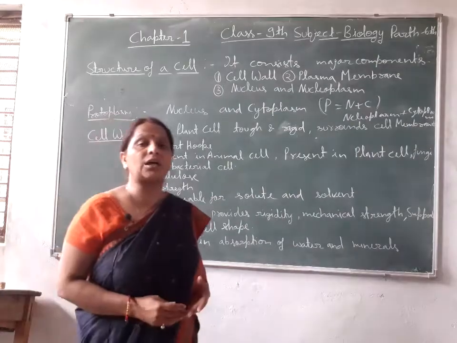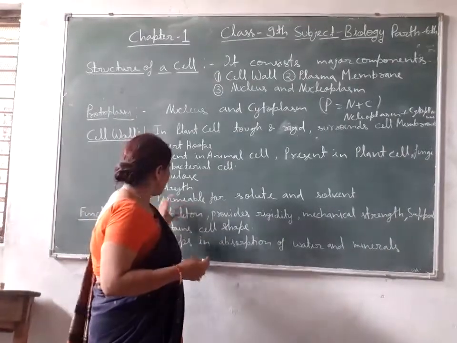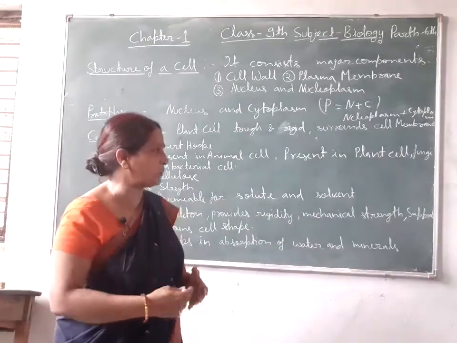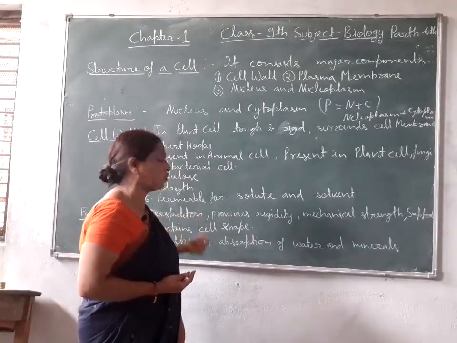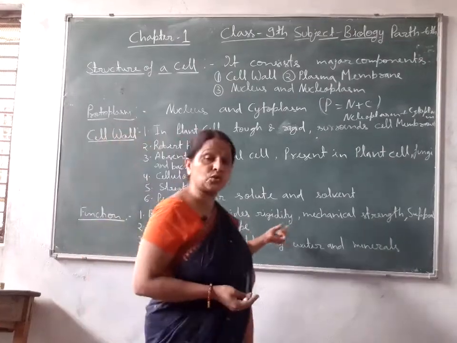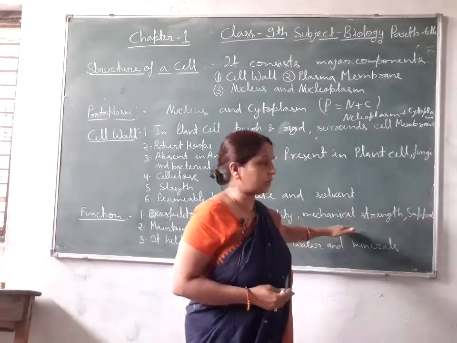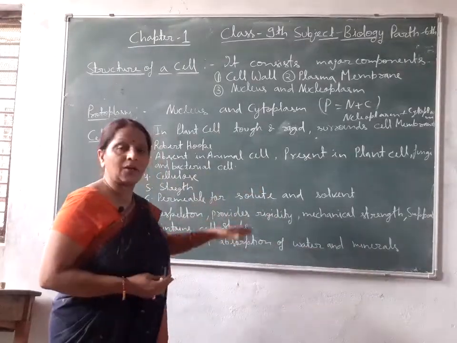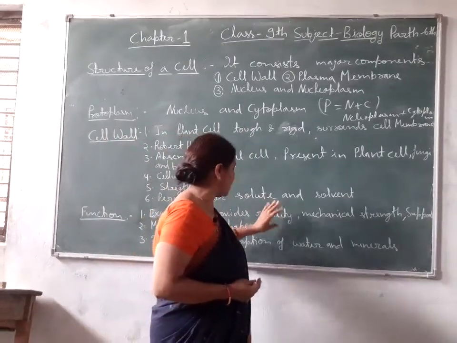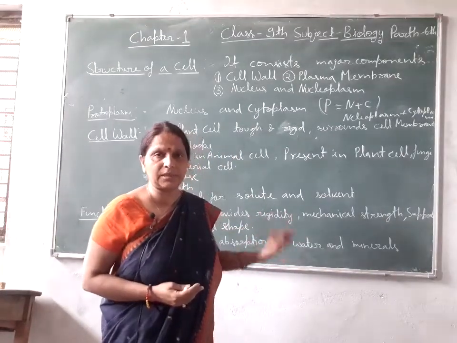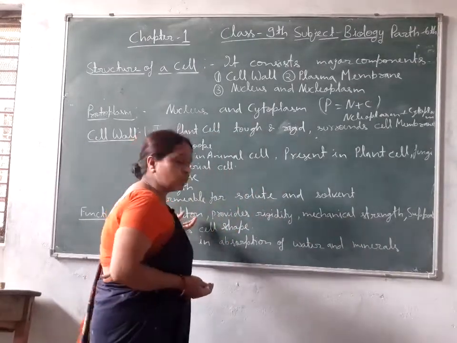It acts as exoskeleton in the plant cell. In plant cell it is like an exoskeleton, because all things which are present in the plant cell or going inside the cell, it acts as exoskeleton. It provides rigidity due to presence of cellulose or hemicellulose, and mechanical strength to the cell and support to the cell or to the plant body. So it gives the exoskeleton, provides rigidity. Rigidity means hardness, and then mechanical strength and support to the plant.